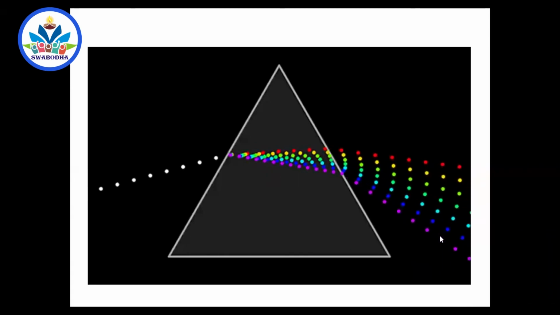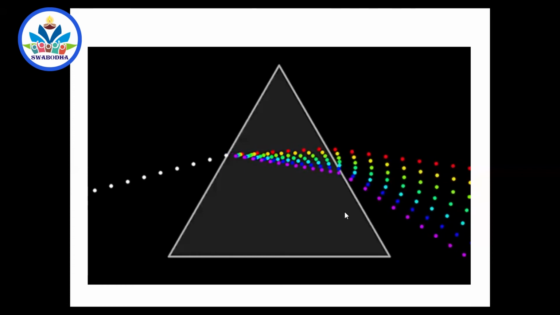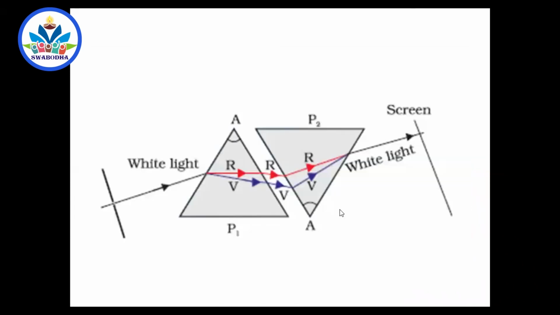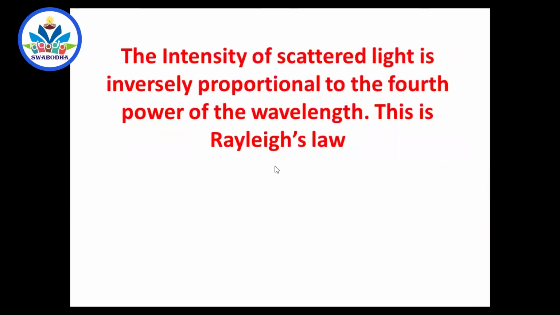In the same way, scattering occurs, but it is not the exact phenomenon. Scattering is different, dispersion is different. When scattering is observed in nature, Rayleigh said, suppose you pass white light through fog or mist, what happens? Light gets scattered. Rayleigh observed that all the colors of light are not scattered equally. He found that some colors are scattered more, some colors are scattered very little.